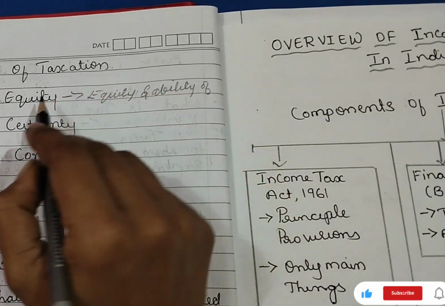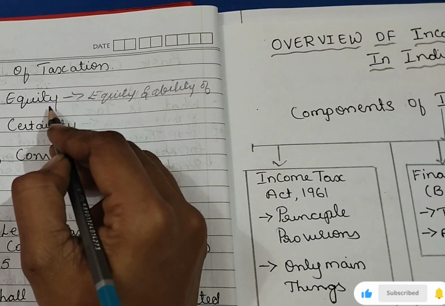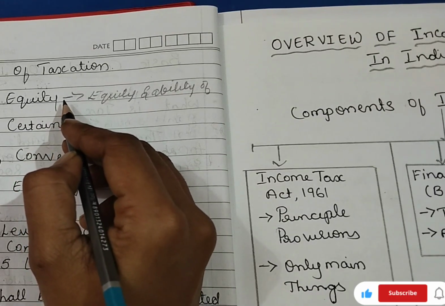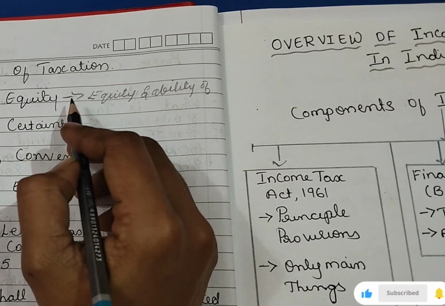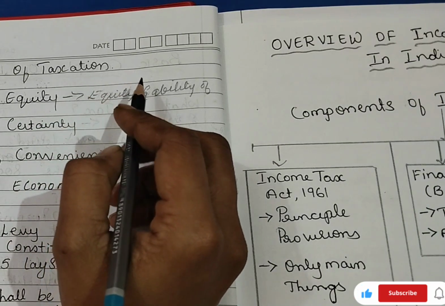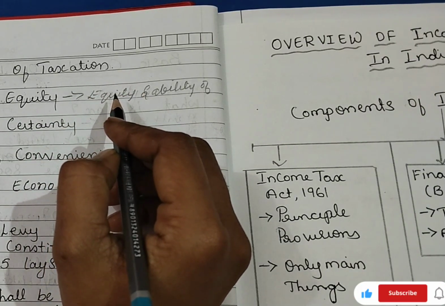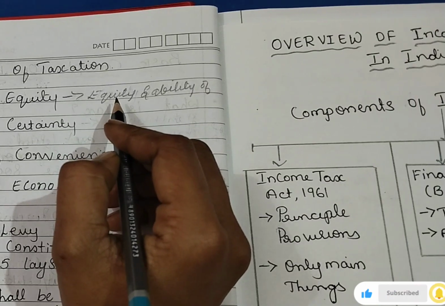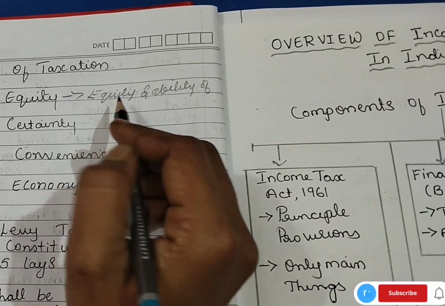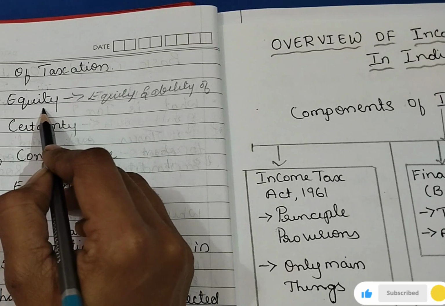That means equity directly supports progressive tax. That means tax should be calculated on whatever your income is, right? Whenever you have high income, you need to pay high tax. Low income means low tax. That is what equity is.